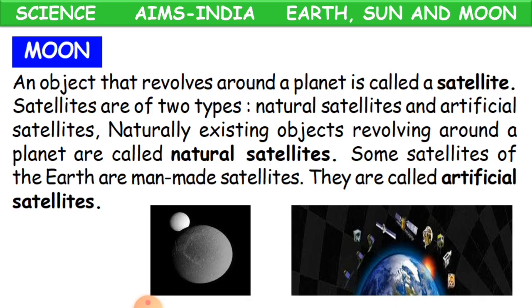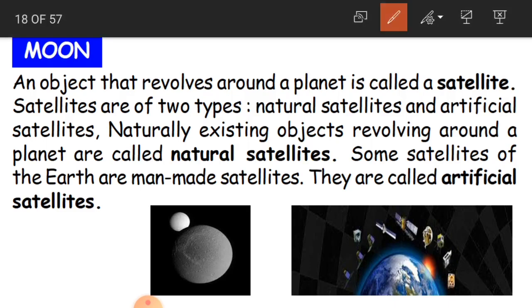Another celestial body, the moon. So the moon is an object that revolves around a planet. An object that revolves around a planet is called a satellite. So the moon is a satellite. We call the moon a satellite, and that too a natural satellite.